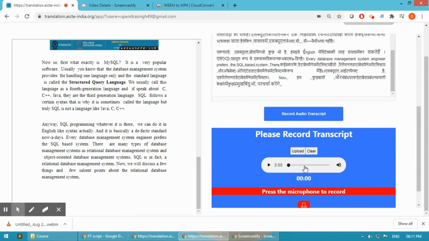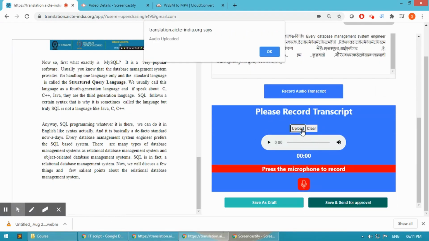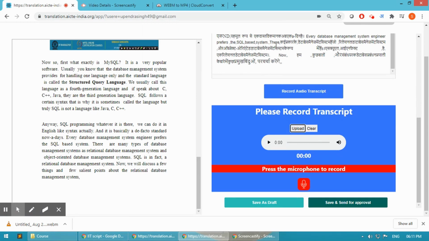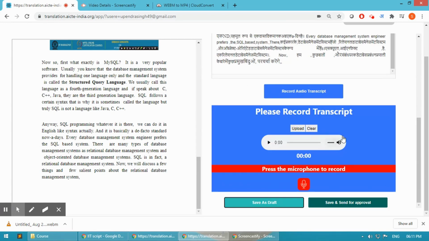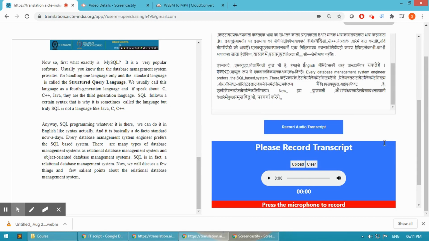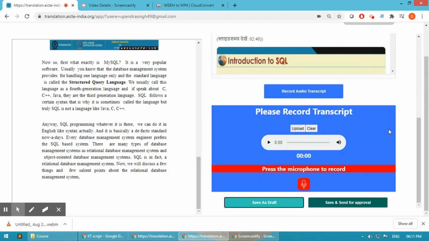When you are satisfied with the recording that you have, you can upload it from here. It will give you a prompt that the audio is uploaded. You can use the save as draft document option, so when you come back to the document, it will stay like this. And after you are satisfied with the audio transcript and the text transcript, you can move it to save and send for approval.